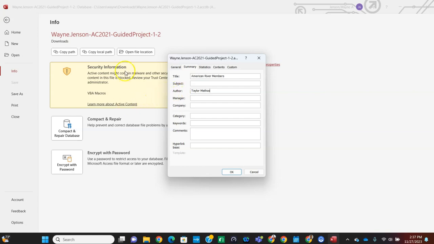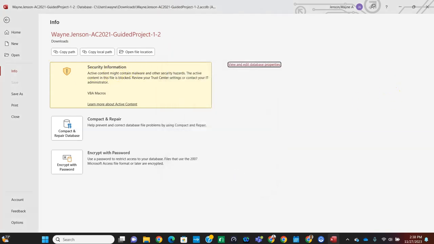And ARCC in the company area. So you can tab down to the company area, ARCC, and then type OK or click OK to save the changes. And then close the database by clicking X in the upper right-hand corner here.